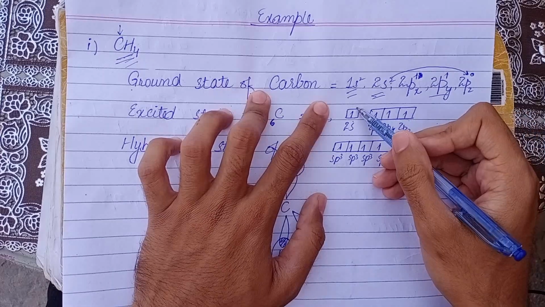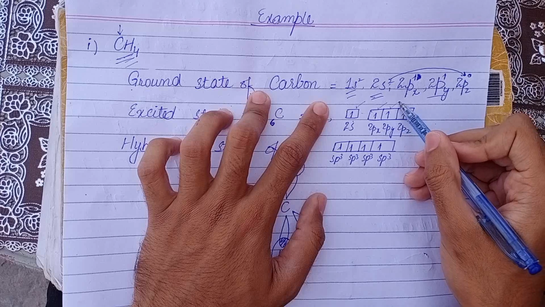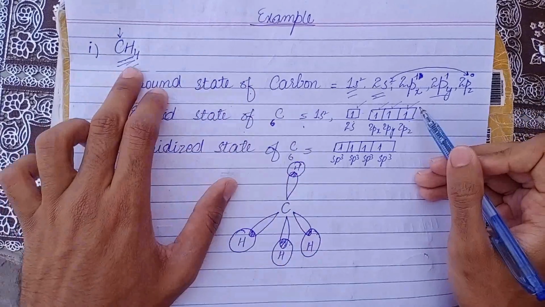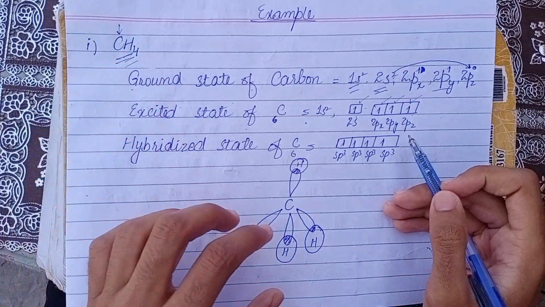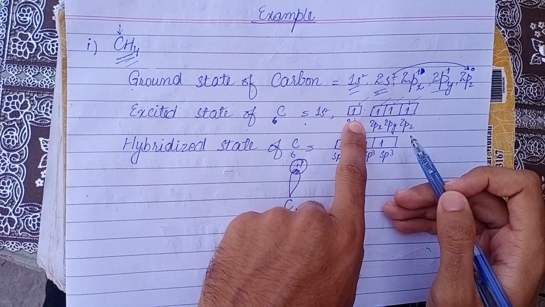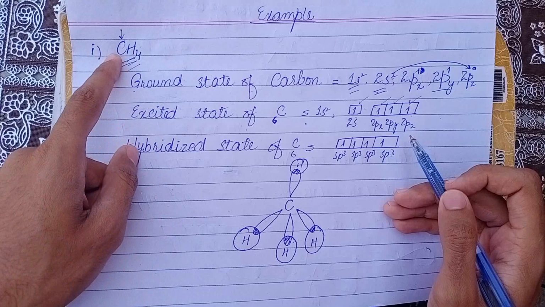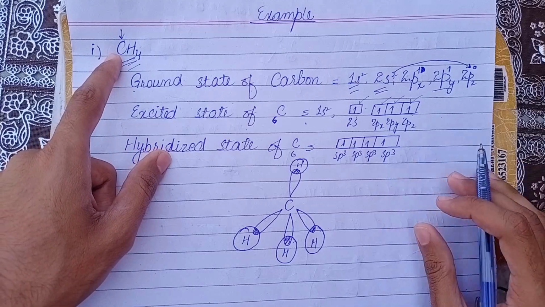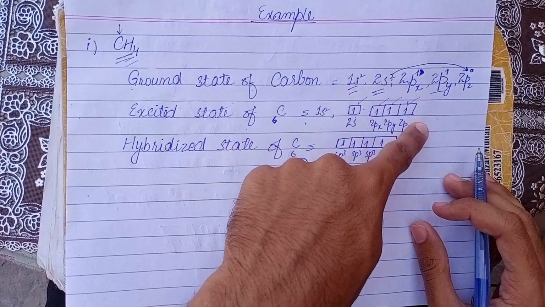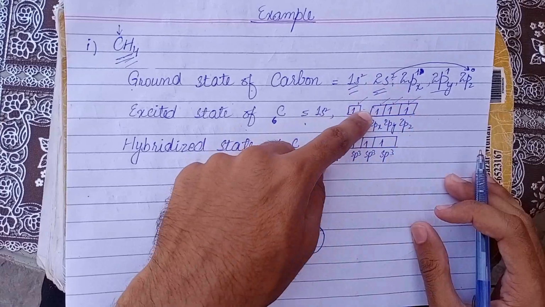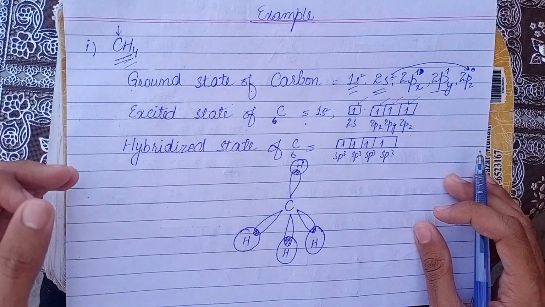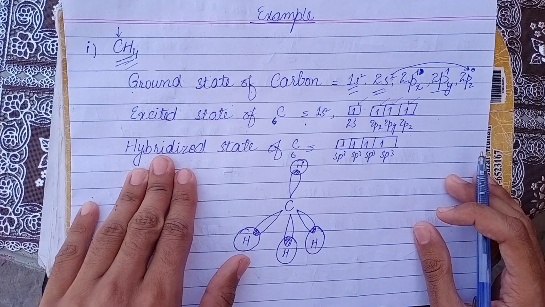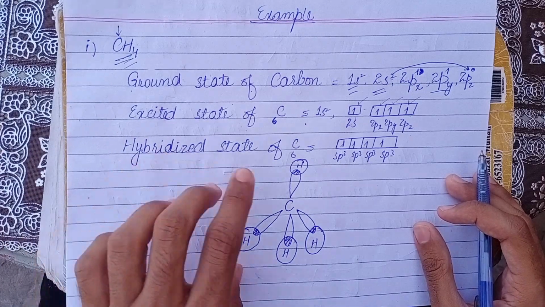So here we have now 4 lone electrons to form bonds with 4 hydrogens. But before forming the bond, carbon will undergo hybridization to make all these orbitals of the same energy and same shape, which would lead to the hybridized state of carbon.